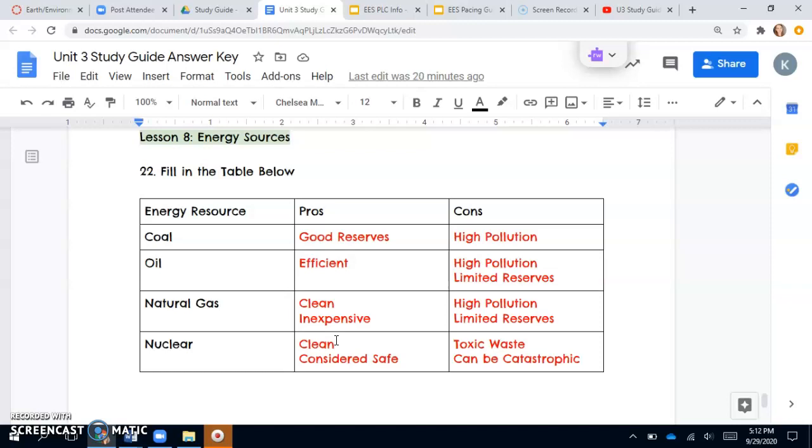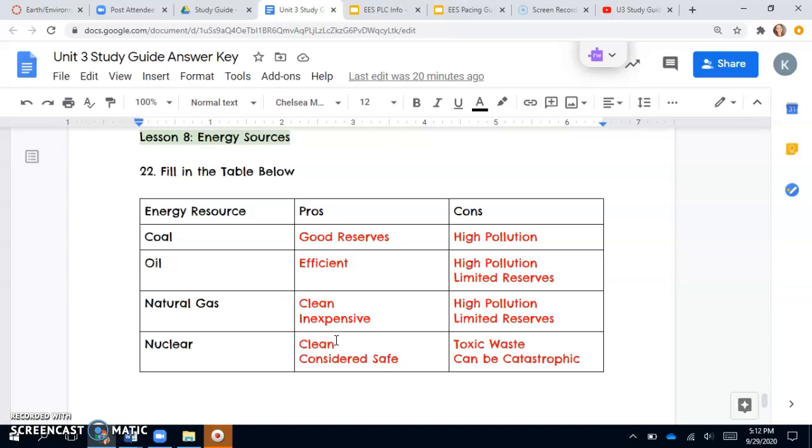And then last but certainly not least, we have nuclear energy. It is clean, meaning that there's no atmospheric emissions. It only emits water vapor. And if all the safety measures are in place, it is safe. But some of the cons is that there can be toxic waste.